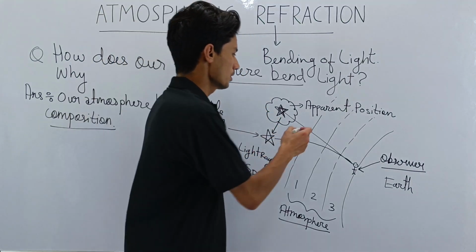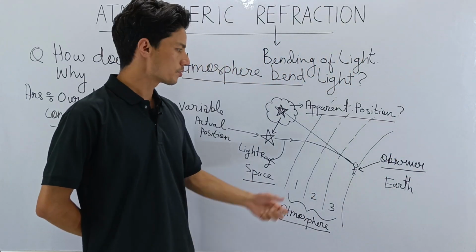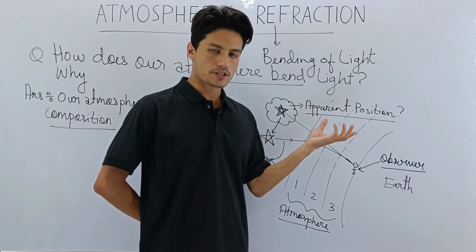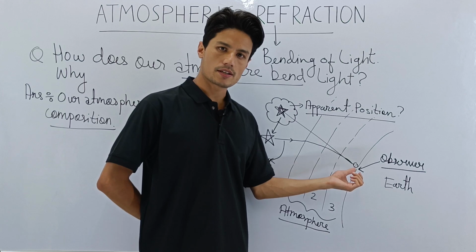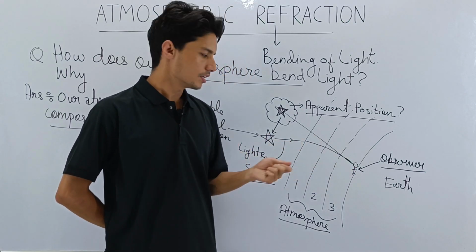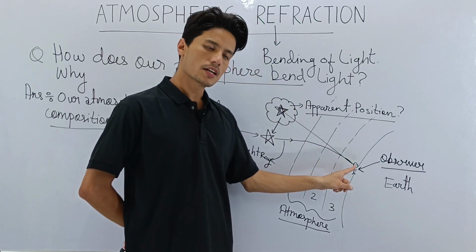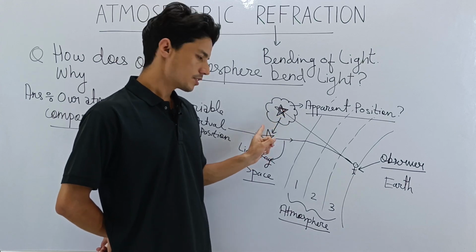So there is a question like, what do you mean by apparent position? The answer to this question is, the apparent position is the position which appears to an observer down here on earth, by the refracted light rays. The refracted light rays enter the eye of the observer, and the eye perceives an image of the star.